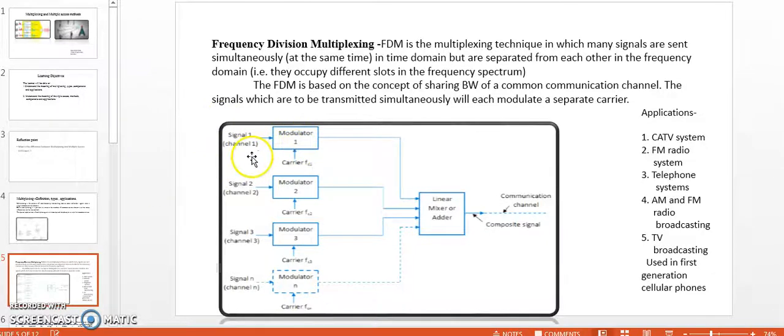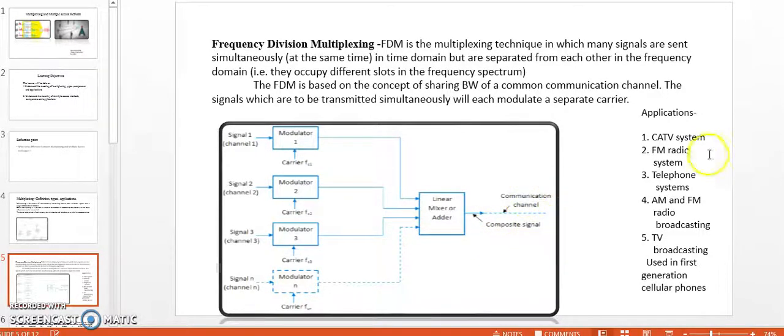As seen in the diagram, signals are signal 1, signal 2, signal 3 and a number of signals. So these are the baseband audio signals, for example. Each signal will separately modulate with its own carrier FC1, FC2, FC3 and so on. These individual modulated signals are then added in a linear mixer to form a composite signal which is transmitted to the common communication channel. So, many signals are transmitted simultaneously in the form of composite signal.